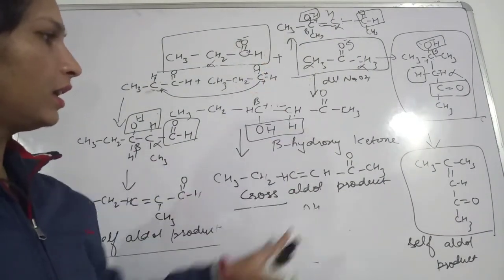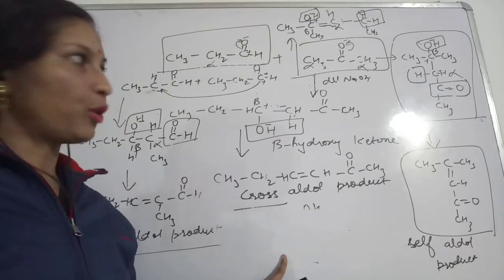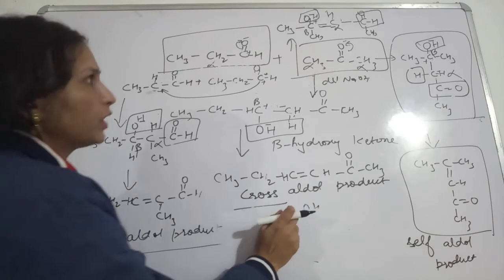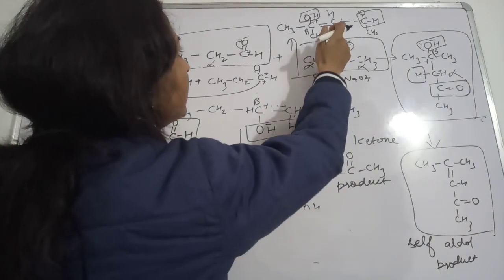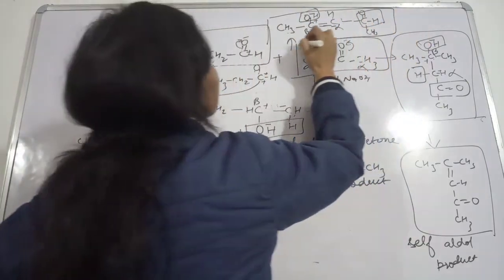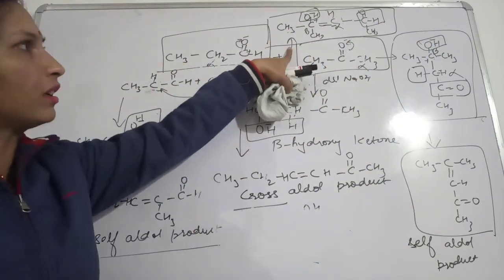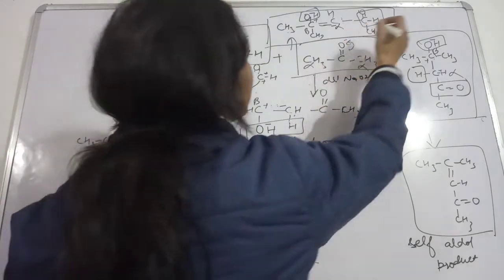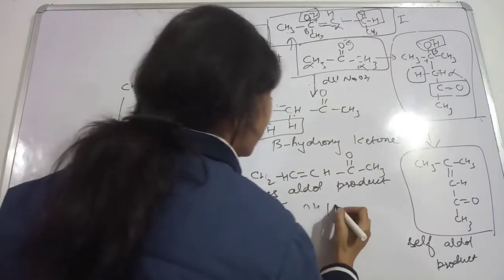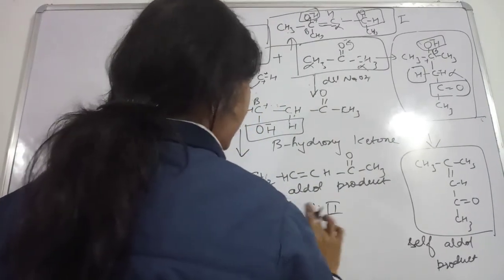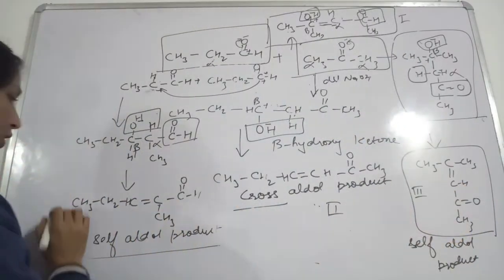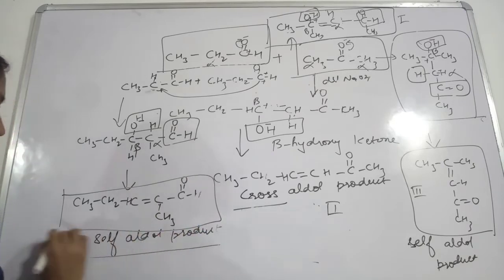So these are the four different products. This is cross aldol product, one cross aldol product. This is another molecule, this one, if you want you can put it in a box, okay. So name them: this will be the first, this is the second product, this will be the third product, and this will be the fourth product. So 4 products we got in this case.